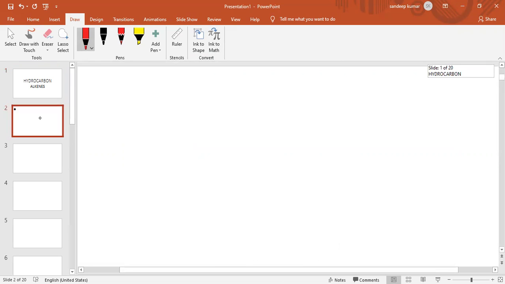As you know, in the case of alkenes, what is the general formula of alkene? The general formula for alkenes is CnH2n. So this is the general formula of alkene.